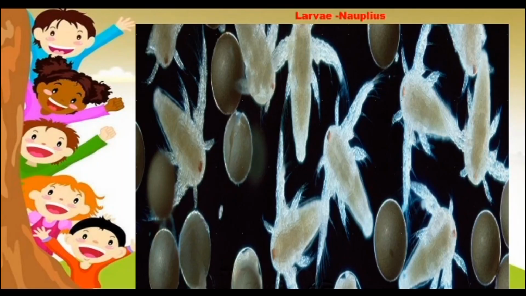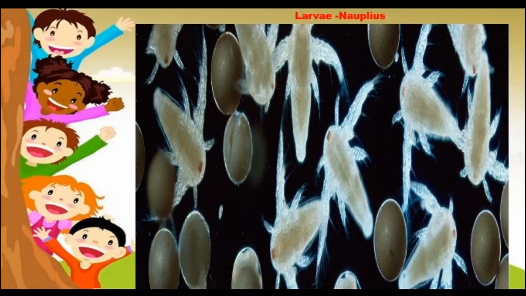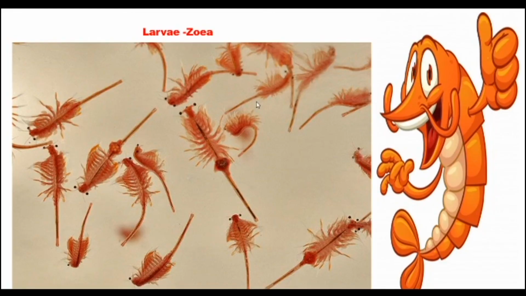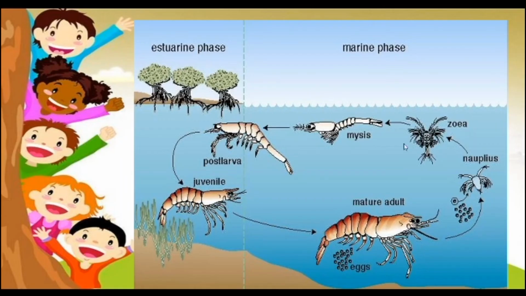The small larva, look at this, very nice to see. This is the one, nauplius. Look at this. Another one. After that it becomes like this.